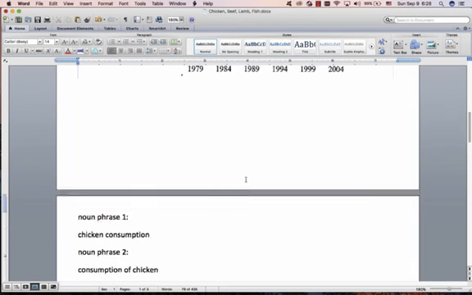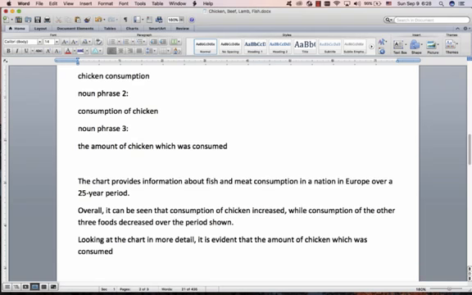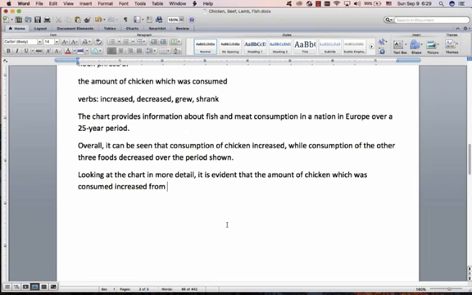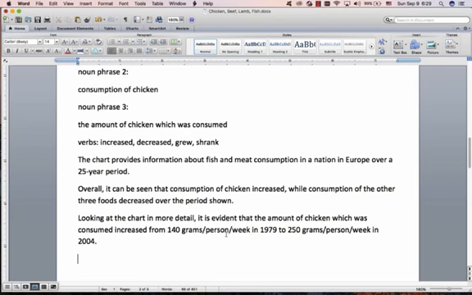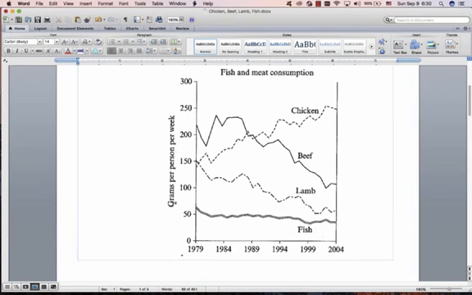That's all you need to do. Let me just put some verbs here. For line charts, usually increased, decreased, grew, that means increased, shrank, that means decreased. This is past tense of grew, past tense of grow, this is past tense of shrink. So there's some verbs for us to use. It increased from 140 grams per person per week. Please notice you must put this whole thing here.